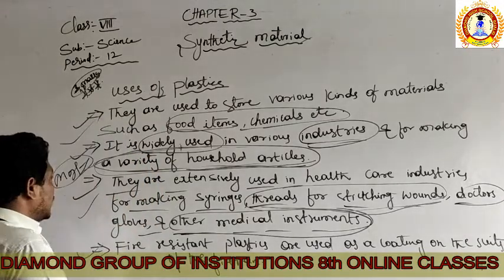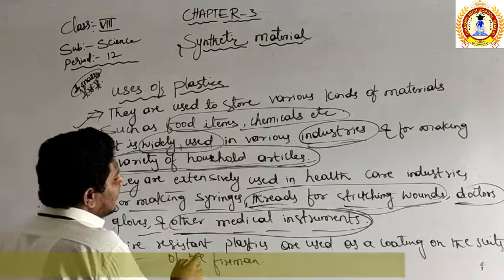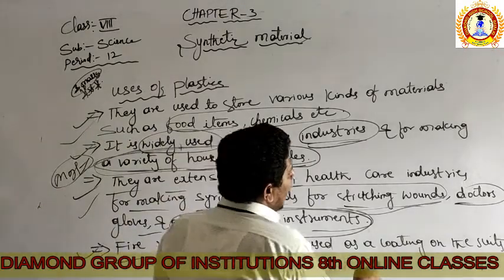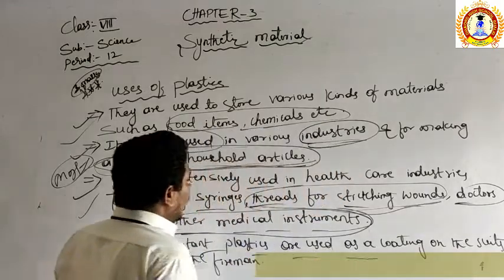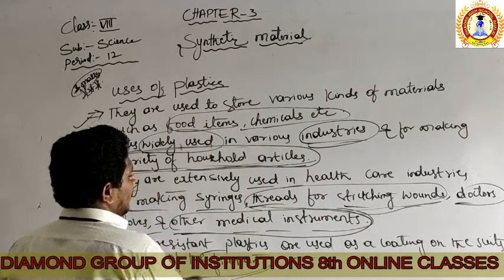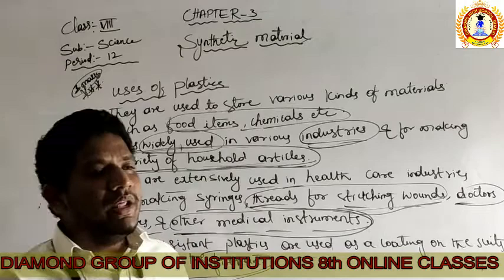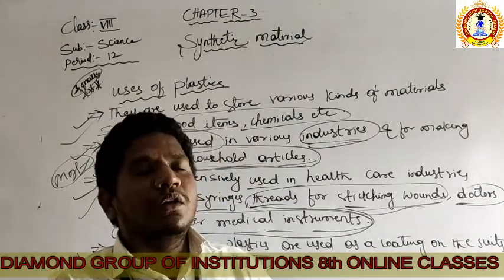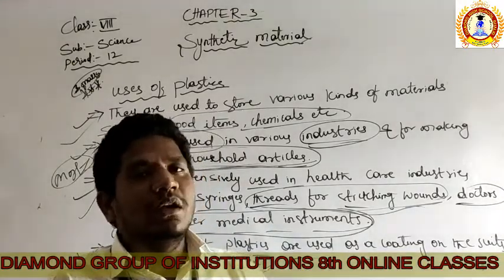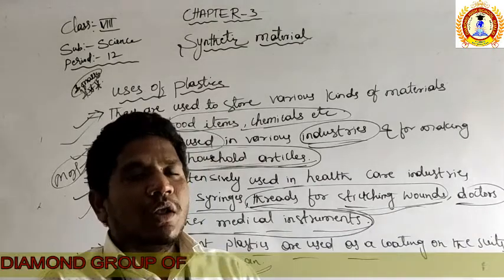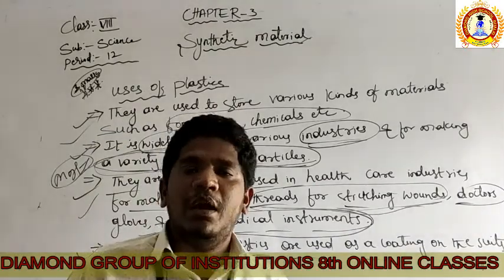And the fourth use is that fire resistance plastics are used as coating on the suits of the fireman. If you are wearing the coat, means on that coat there is a coating done. एक कोट के ऊपर एक कोटिंग रहता है, that coating is again made up of plastic.